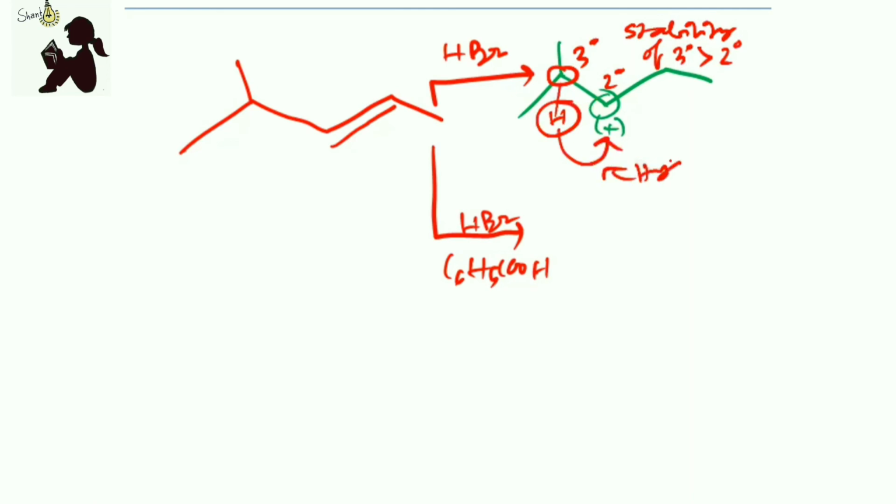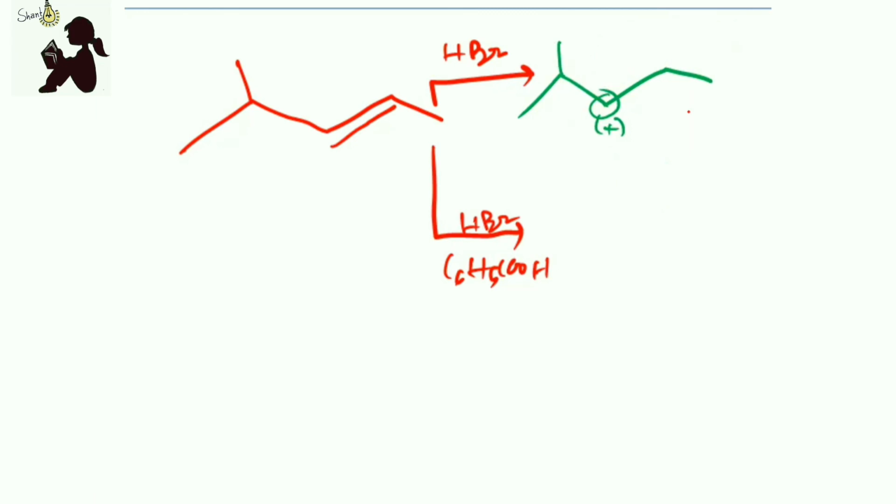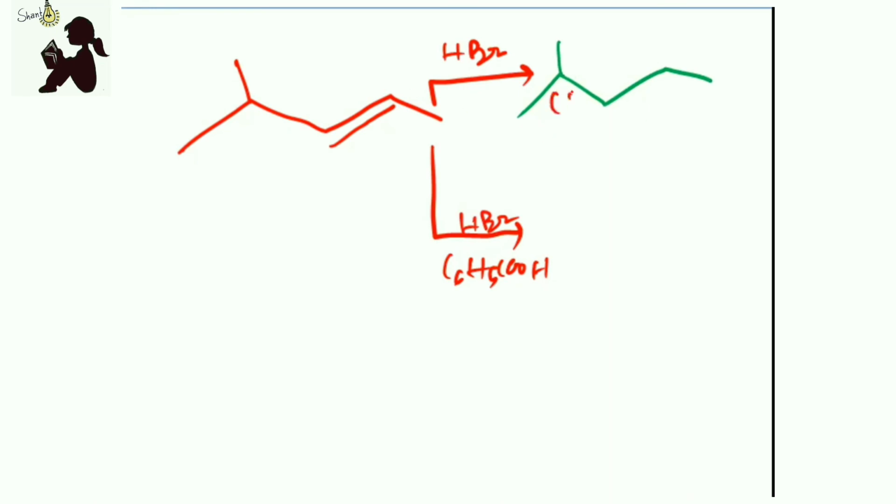So we call it hydrogen shift. If we shift the hydrogen, positive charge will go away, and this 3-degree carbon atom has the positive charge. Then we will add this minus part here. So it will be added here like this. So this will be our final product for this.